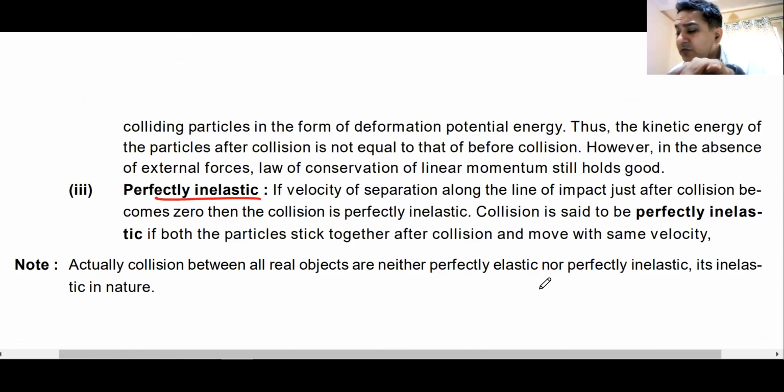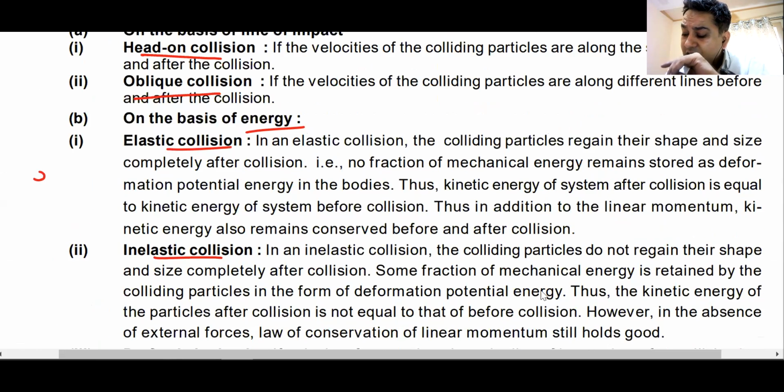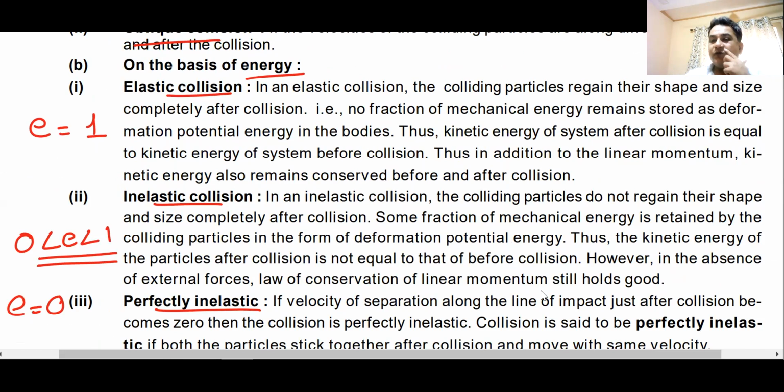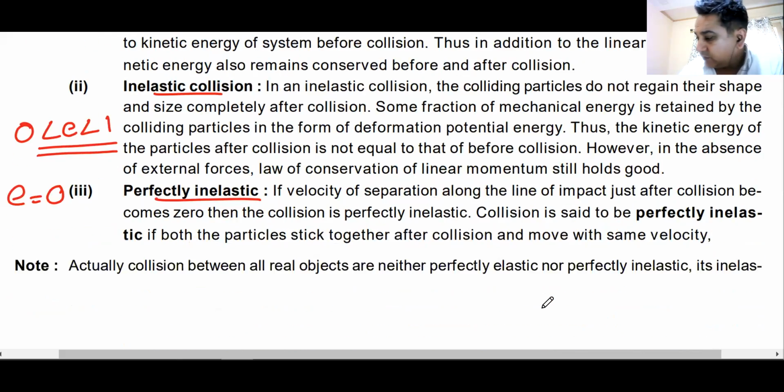I hope you know the relation between them. E, I hope you know the meaning of E. For a perfectly elastic collision, the value of E is 1. For a perfectly inelastic collision, the value of E is 0. For an inelastic collision, the value of E lies between 0 and 1. Do we know this? Can I move forward? E is known as coefficient of restitution.